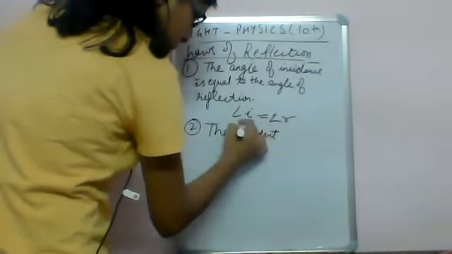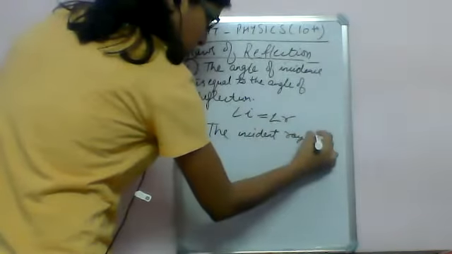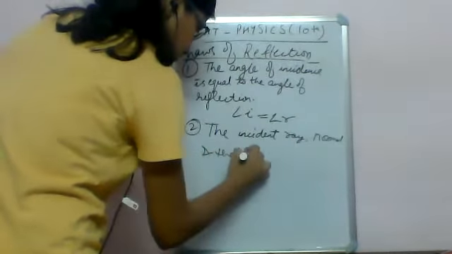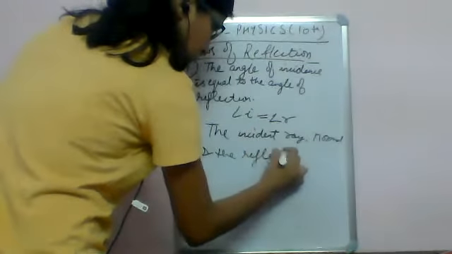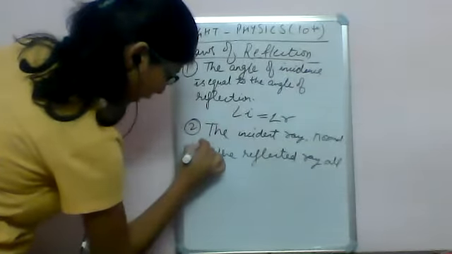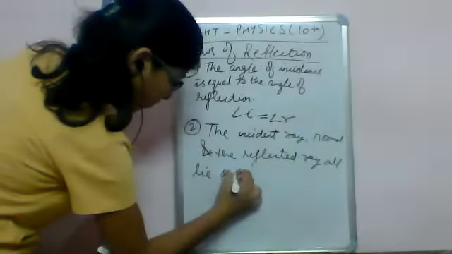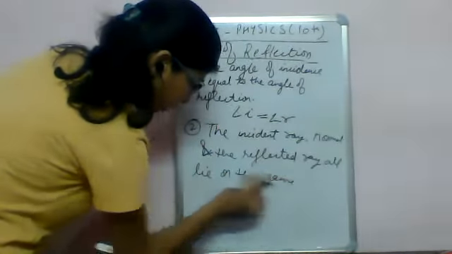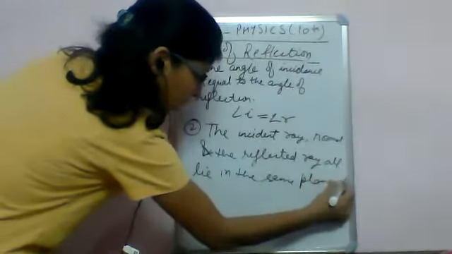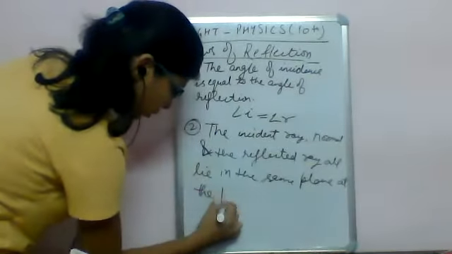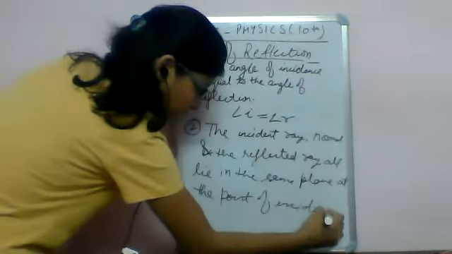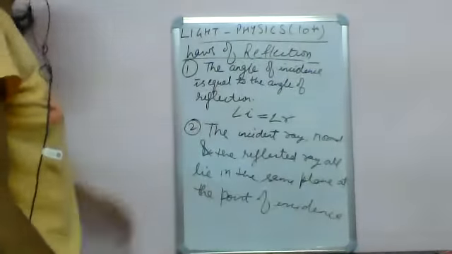the incident ray, normal, and the reflected ray all lie in the same plane at the point of incidence. I'll explain this to you in detail.